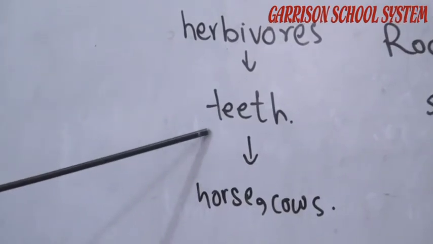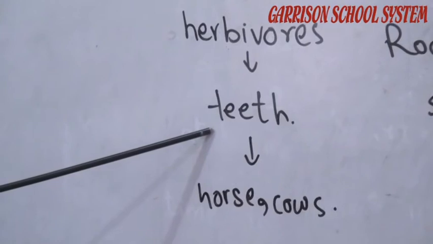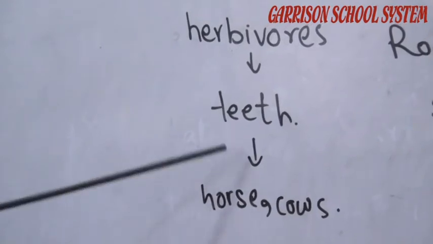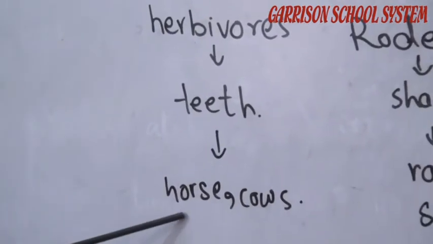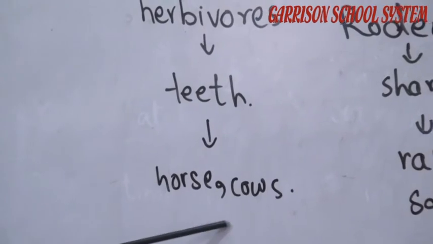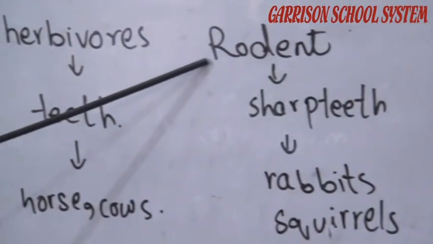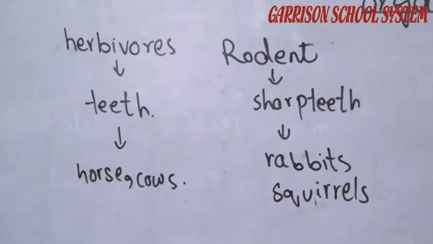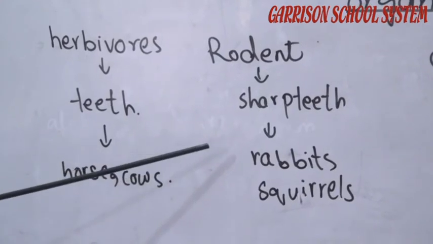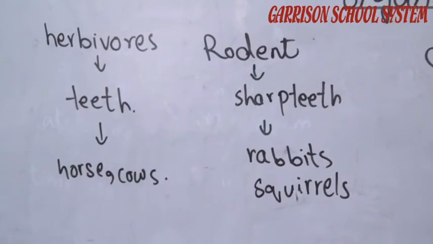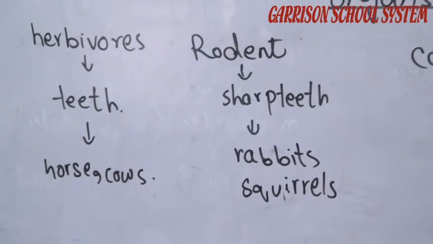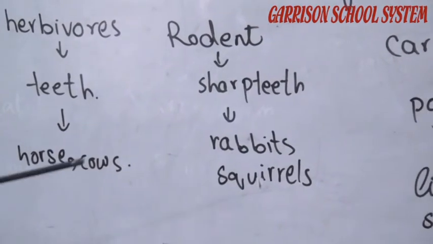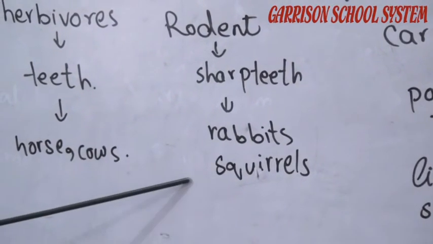As I have told you, herbivores mostly depend upon plants like grass. The examples of herbivores are the horse and cows. After that, the rodents. They gnaw their food with the help of their sharp teeth. They have long and sharp front teeth to gnaw seeds and fruits. The examples of rodents are rabbits and squirrels.